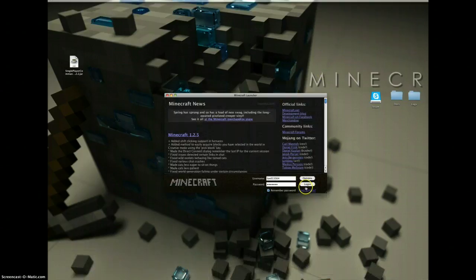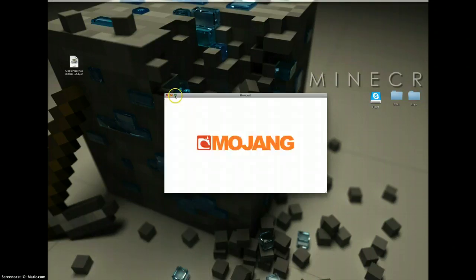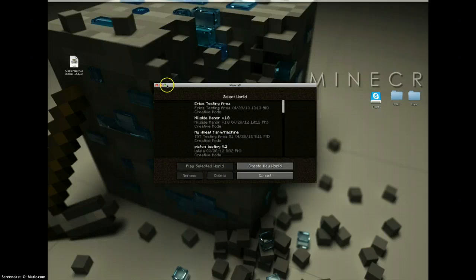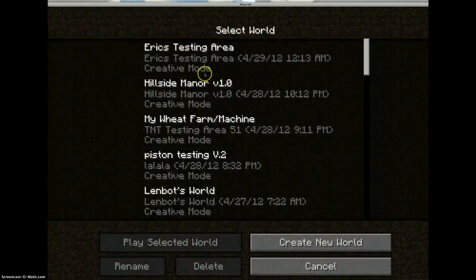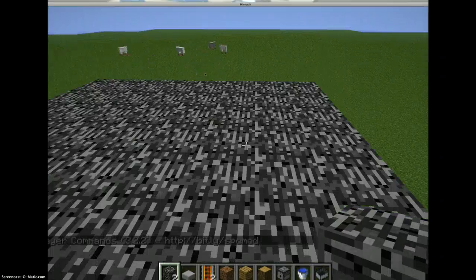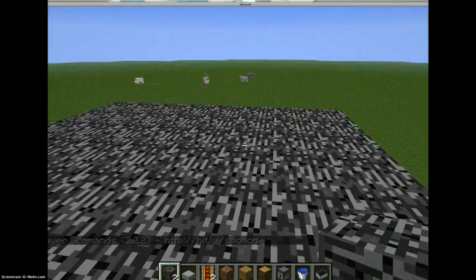Now you're going to start up your Minecraft. Wait for it to log in. And I'm going to click single player. I'm just going to use this for an example, and it says single player commands. We have the world in it now.